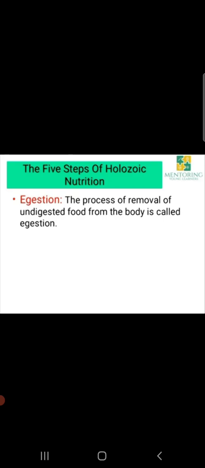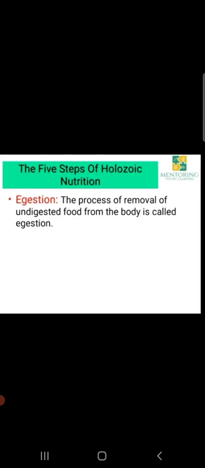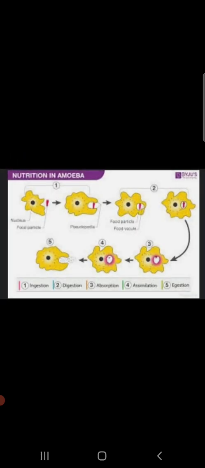The next topic that we'll study is nutrition in amoeba. Have you all heard about amoeba, children? Amoeba is a microscopic organism. It is very small in size, so we cannot see it with our normal eye. It is a unicellular organism. That means it is made up of only one cell, and it is most commonly found in pond water.